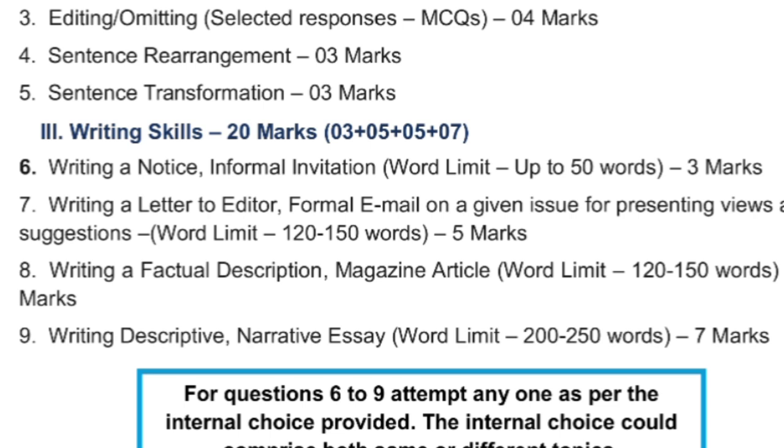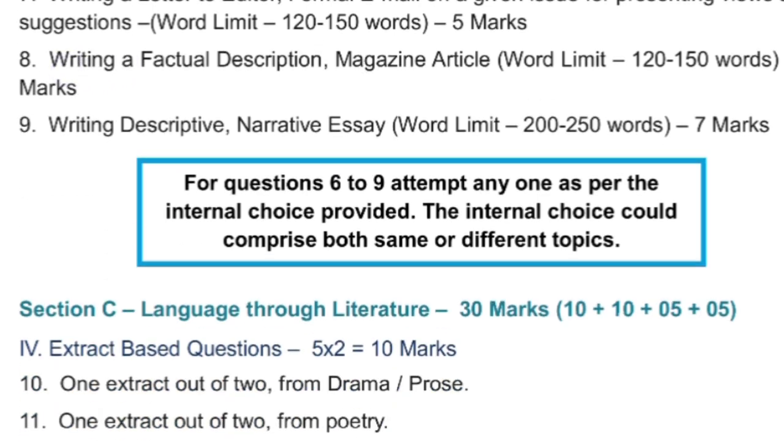Essay writing is there, factual description is there, magazine article is there, letter to editor is there, email writing is there, notice writing is there, and informal invitation is there. The total writing skill section is for 20 marks. Very important: here it is given that for questions 6 to 9, attempt any one as per the internal choice provided. The internal choice could comprise the same or different topics. So it is in our hand.